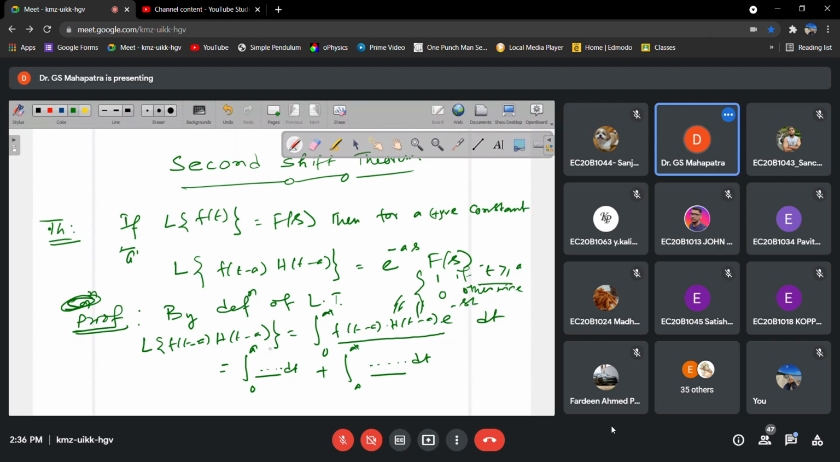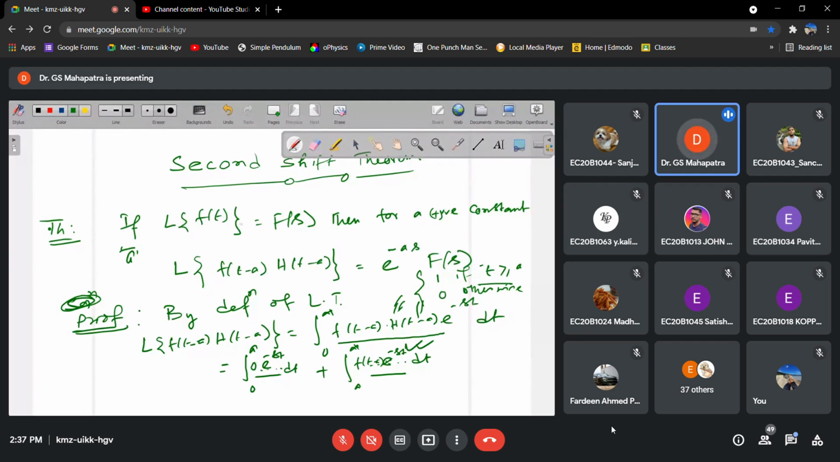The second integration is only for t greater than a, but for the first integration, t is less than a, since the limit is 0 to a. So the Heaviside function is 0 there, and the integrand is f of t minus a into 0 into e to the power minus st dt. So the first integration is 0 itself. What will be the second integration?